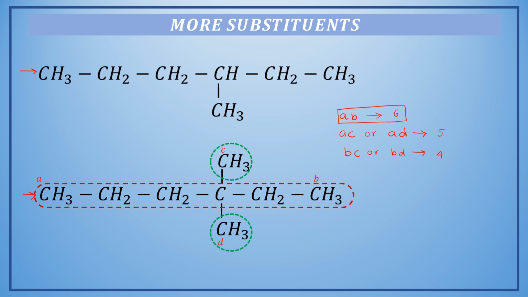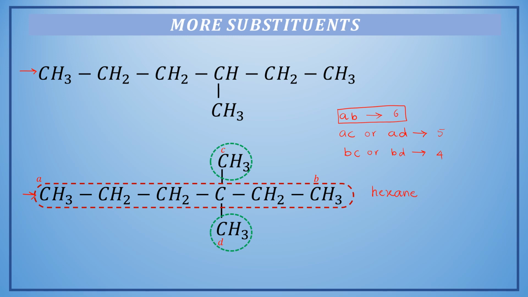And now we will start applying the rules in a step-by-step manner. First of all, we will name the parent chain. Here there are 6 carbon atoms, so the root word will be again hex, and it is an alkane, so we will use the suffix "ane."